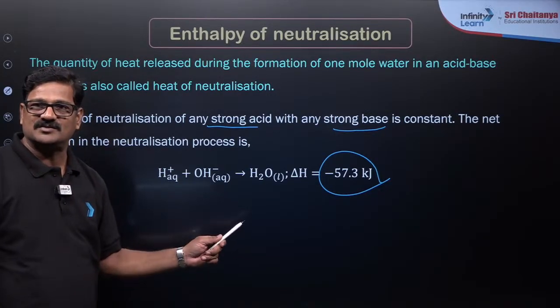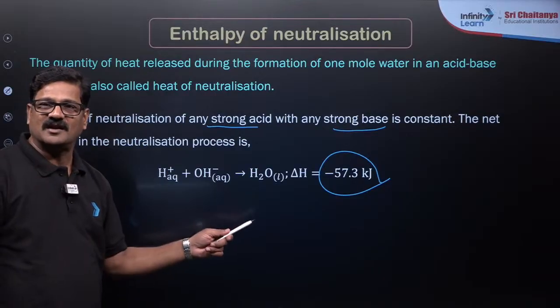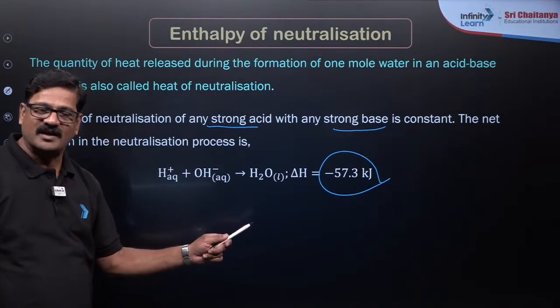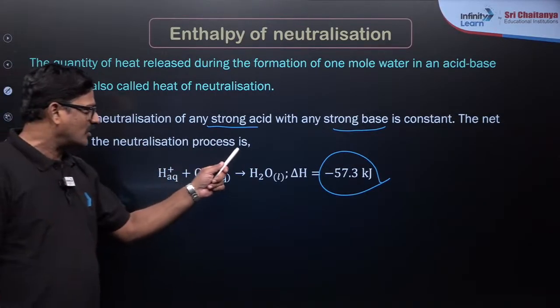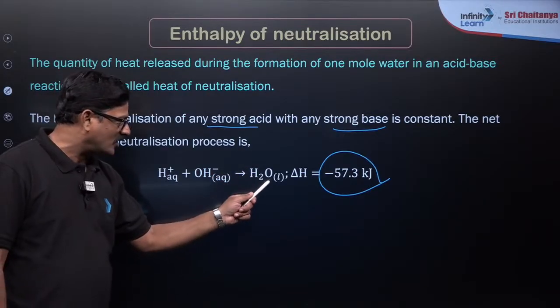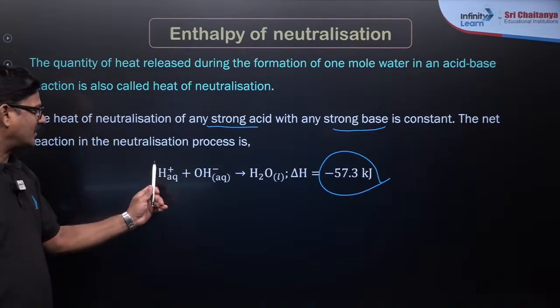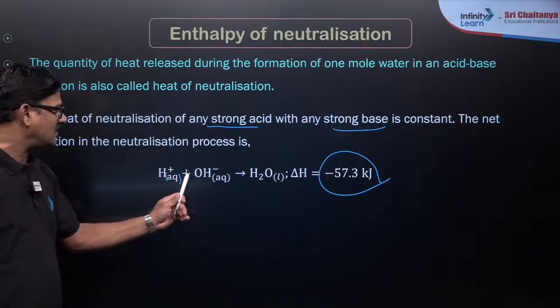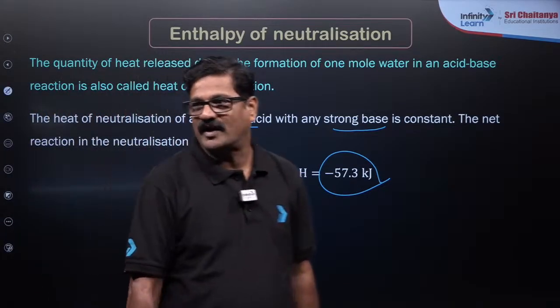Enthalpy of neutralization is merely the formation of 1 mole of water from aqueous H plus and aqueous OH minus.